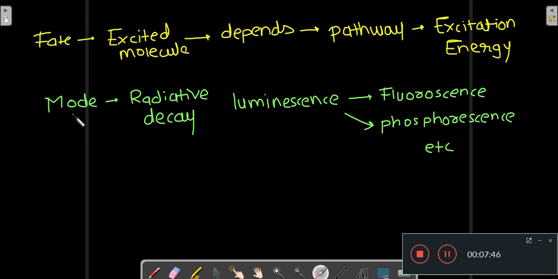Now, depending upon the mode of radiative decay, the luminescence can be called fluorescence, or it can be called phosphorescence, etc. Whether the luminescence is called fluorescence or phosphorescence depends upon the mode of radiative decay.